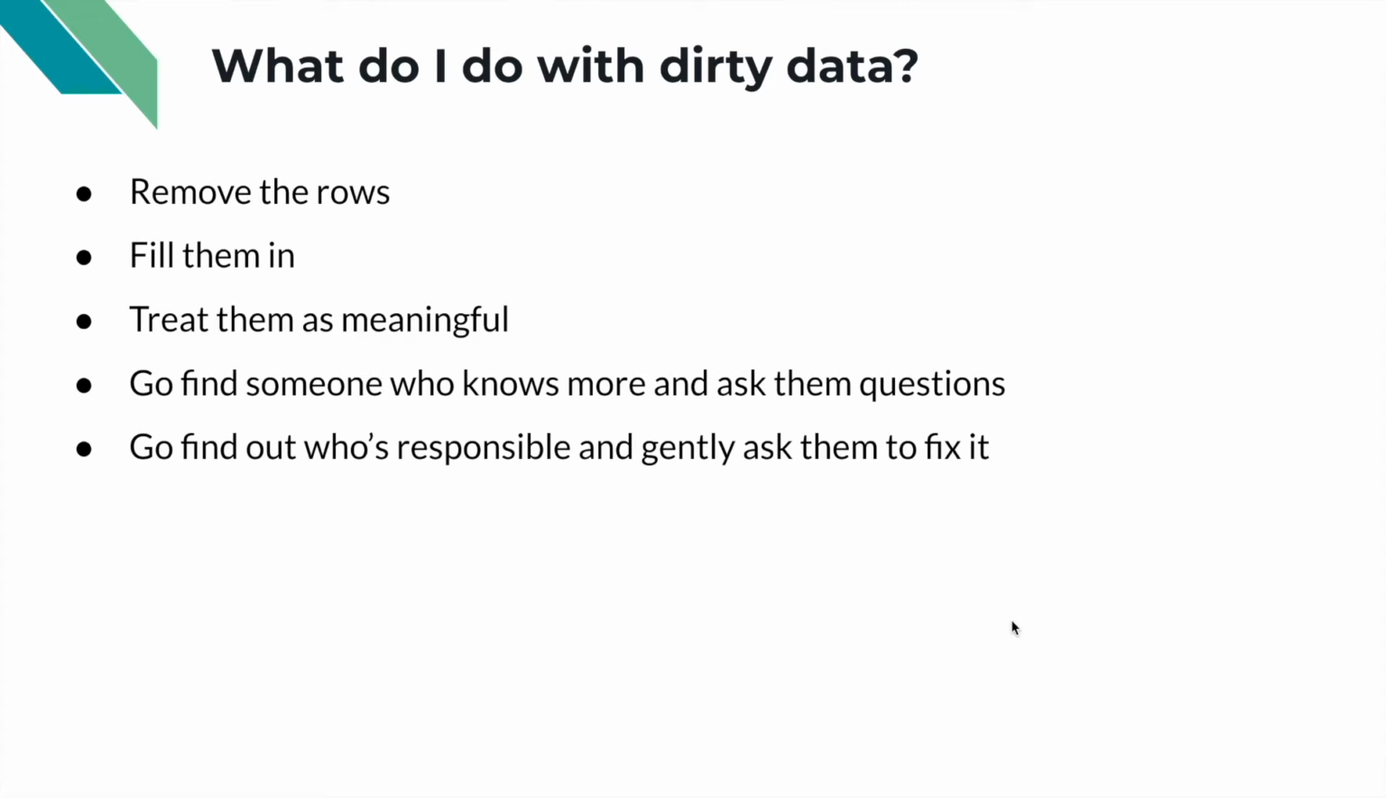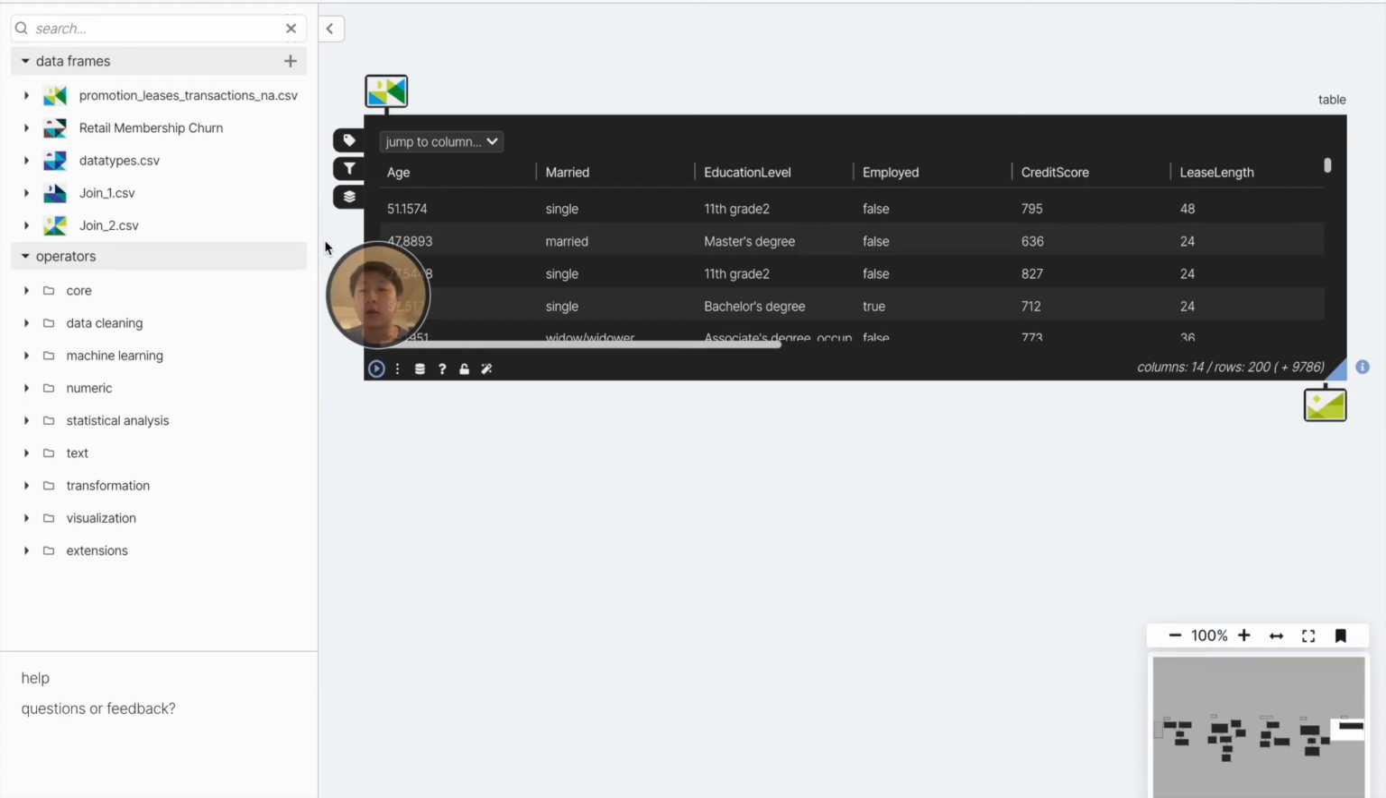We can fill them in with new data when we actually can impute or merge in the correct data set. We can treat them as meaningful. Maybe what we're trying to do is actually identify cases where the process broke down, and when the data looks a little bit funky, we can say that some process broke down and a row of garbled data is somehow meaningful to us. And most of all, talking to people, figuring out someone who knows more, and asking them what they've done in the past.